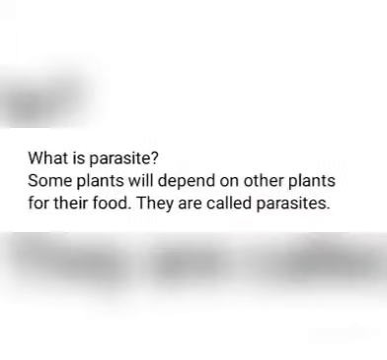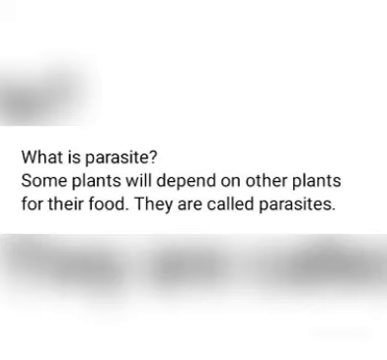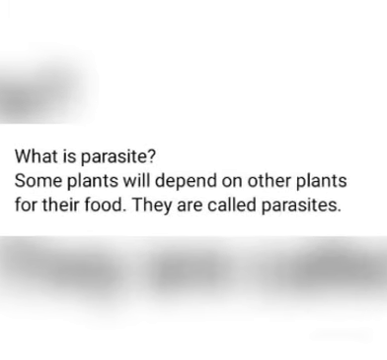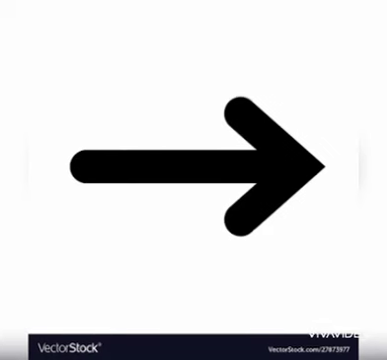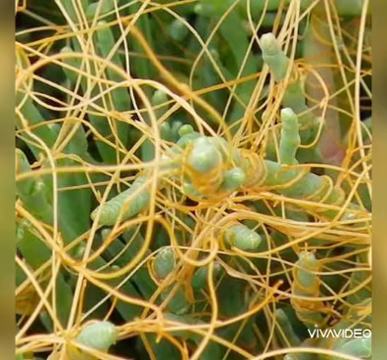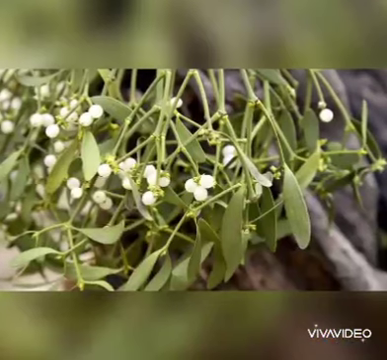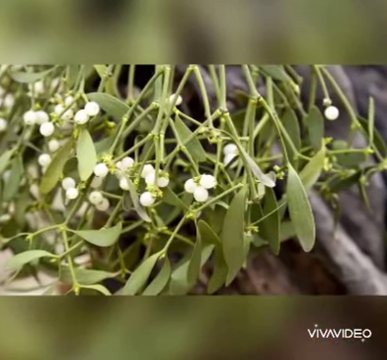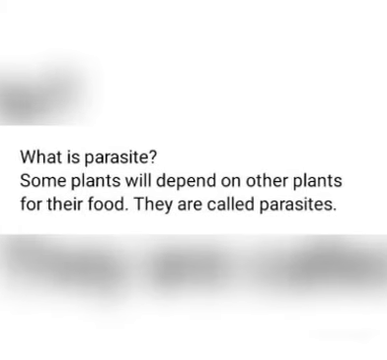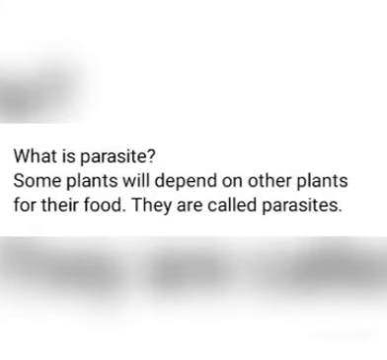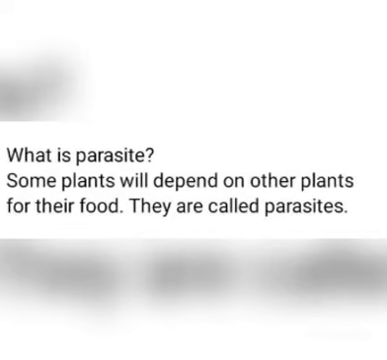What is a parasite? Some plants will depend on other plants for their food. They are called parasites. Plants such as dodder and mistletoe are examples of parasites. So, plants which depend on other plants for their food are called parasites.